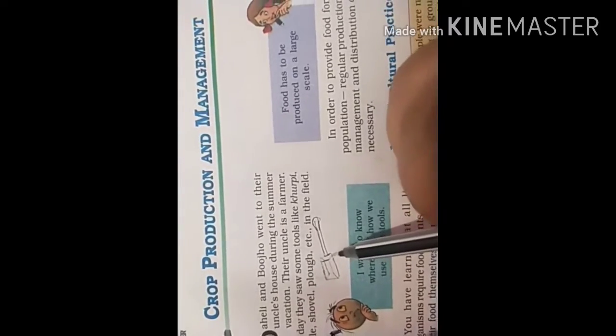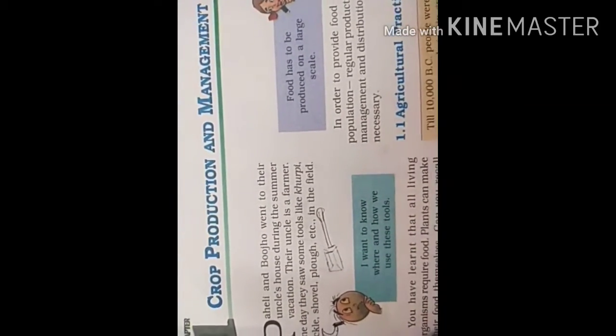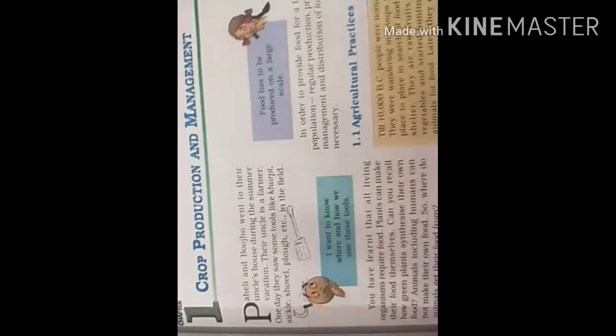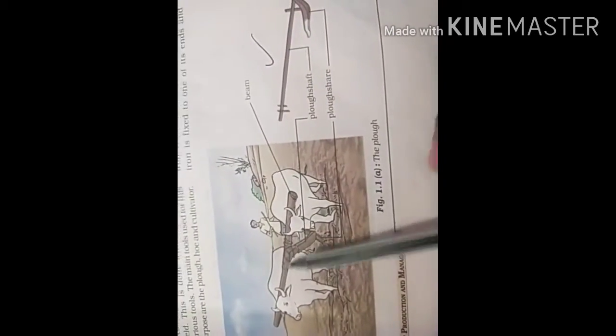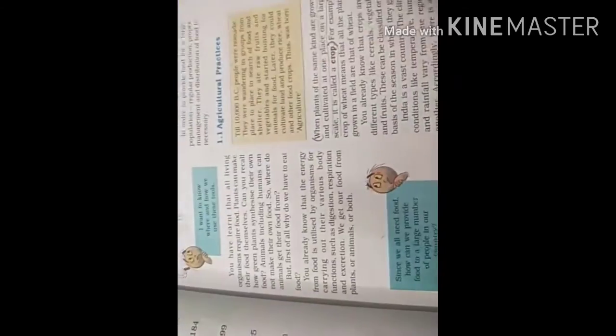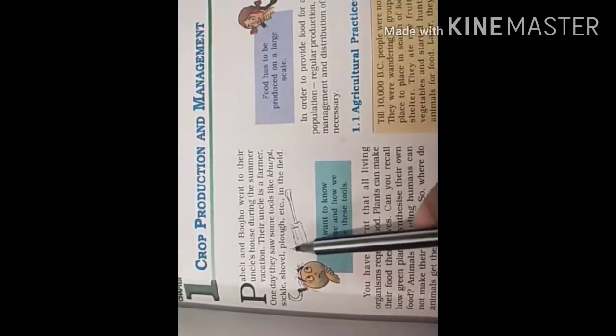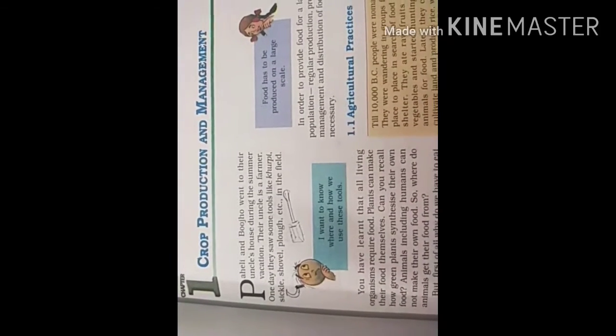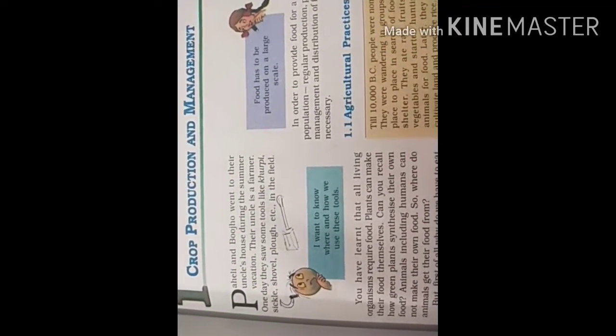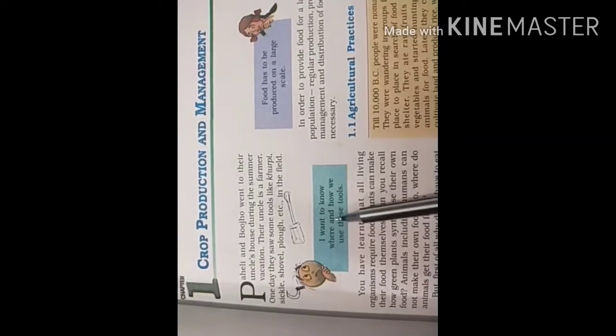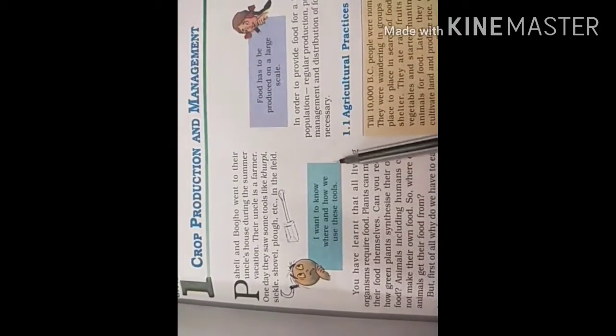And this is the plow. So khurpi, sickle, shovel and plow are some tools which are used in farming in the fields. I want to know where and how we use these tools.